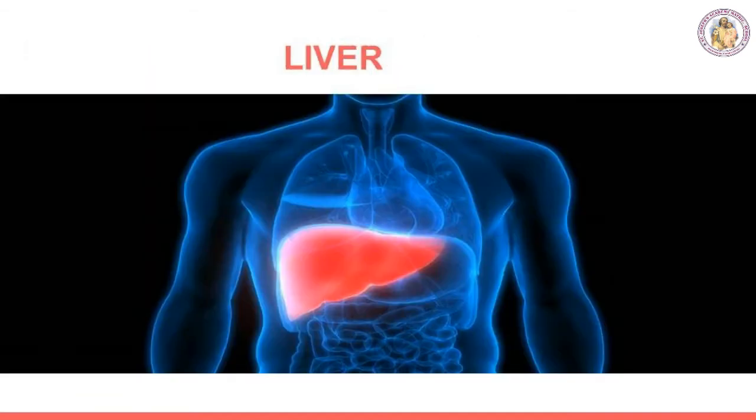Liver. It is the largest digestive gland of the body, which you can see in this picture. It is reddish in color, and it is divided into two main lobes, right and left lobe. The left lobe is larger than the right lobe. Under the surface of the liver, the gall bladder is present.